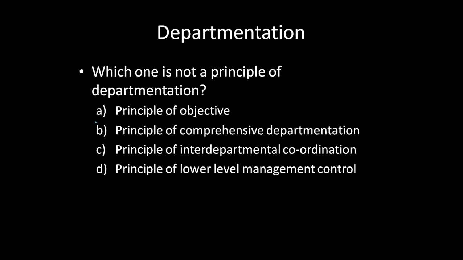Option B, principle of comprehensive departmentation. Now what does this word comprehensive departmentation mean? In simple terms, this is a simplified way of understanding the whole structure of the organization. The organization has a lot of work, a lot of people. If you just put them together, it is going to be quite complex to understand who is supposed to do what and how things can be done at all. So when departmentation is done, it helps us to comprehend the whole process and the whole structure of how the organization is supposed to move. So of course, this is also an important principle of departmentation.